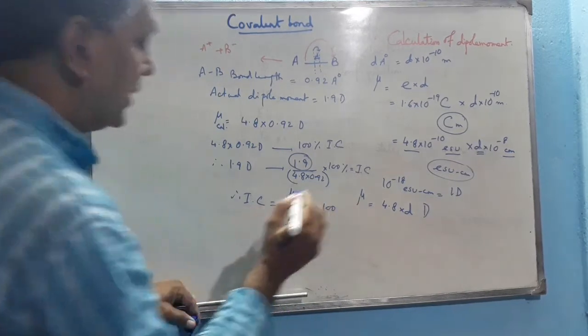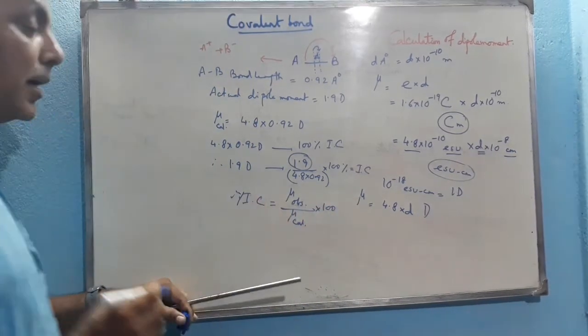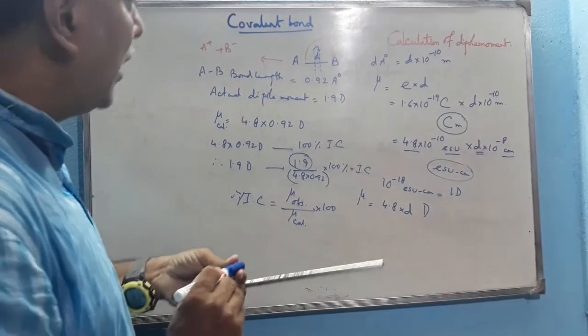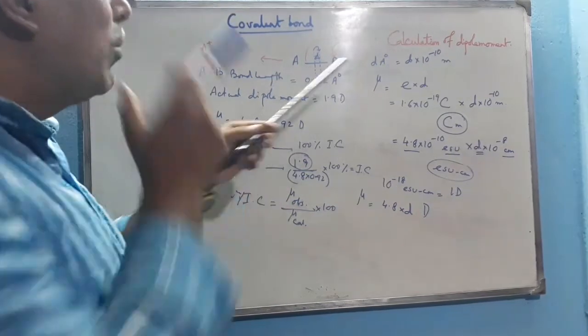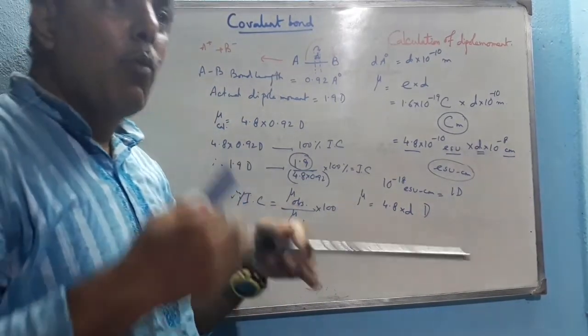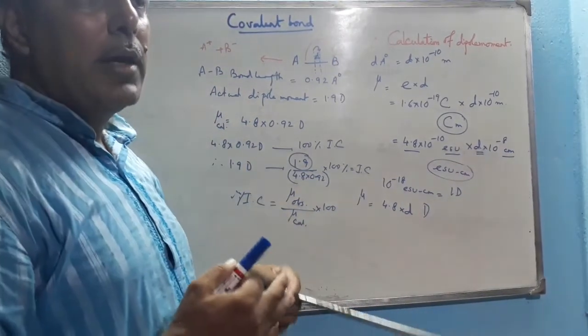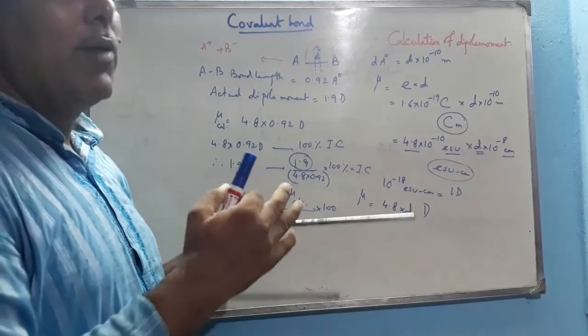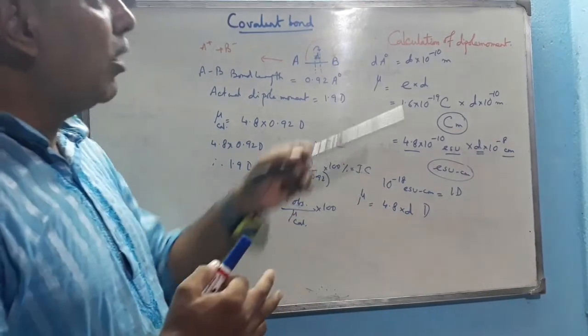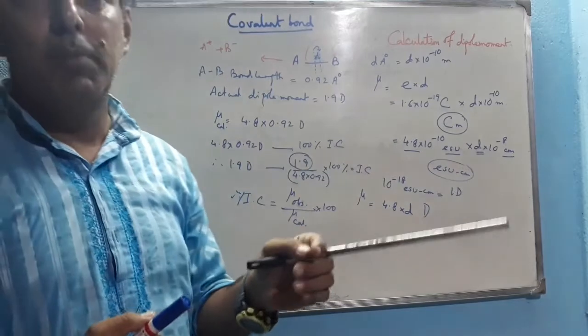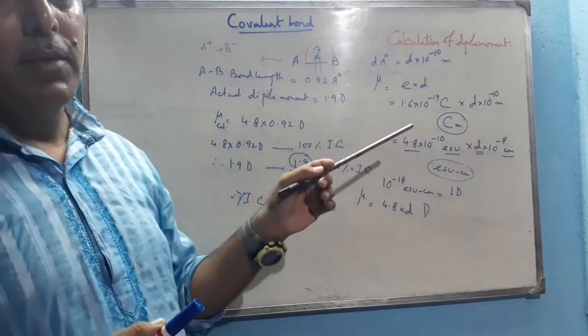This is the percentage ionic character, through which you can find the ionic character in a covalent compound. And the covalent character in an ionic compound can be obtained by Fajans rule. So these are all about the calculation of the dipole moment of a compound.